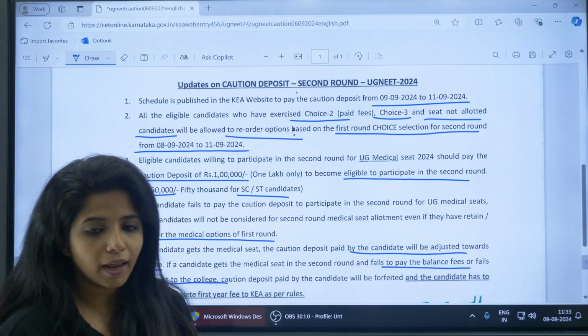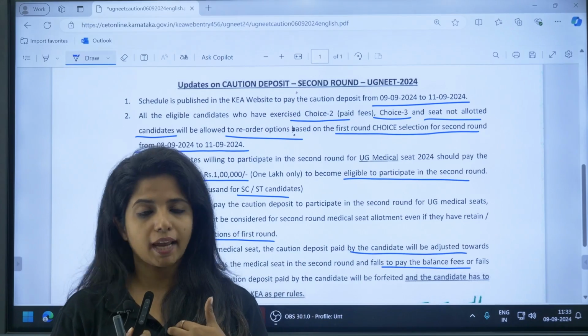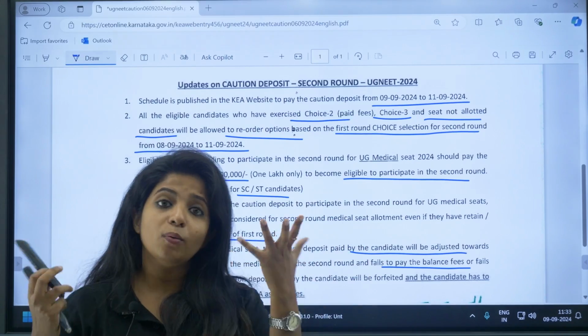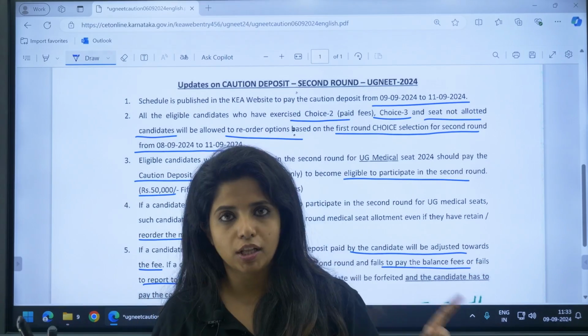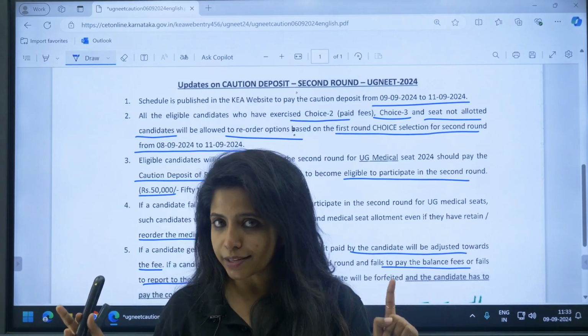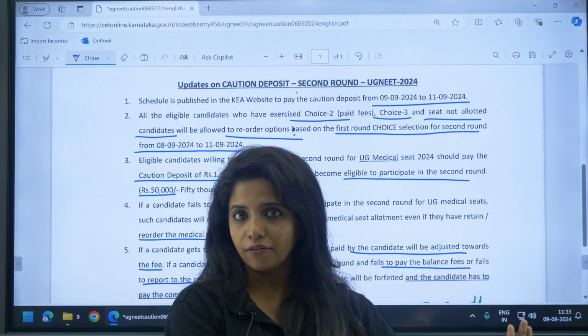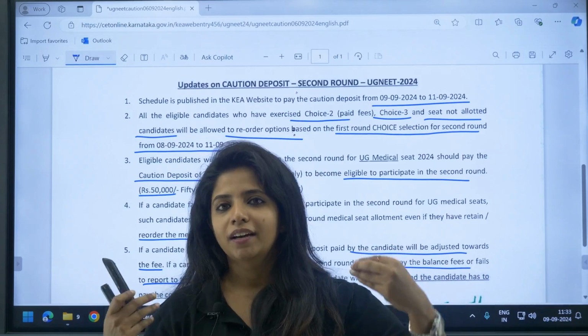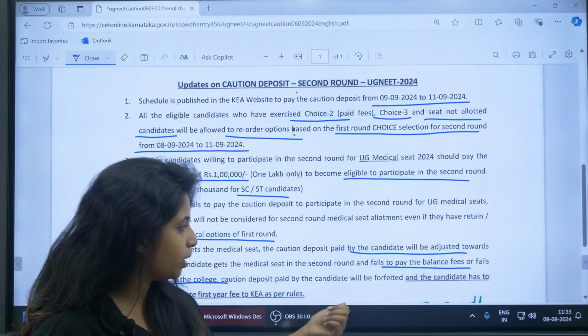As in, what do you mean by that? Basically, I was a candidate, I paid the 1 lakh caution deposit, but now when I got the seat, I didn't go to the college. First option, I didn't go to the college or report to the college. That means the caution deposit that I gave will be gone. It will go to the KEA people only. I won't get it back. That's what you mean by forfeited.